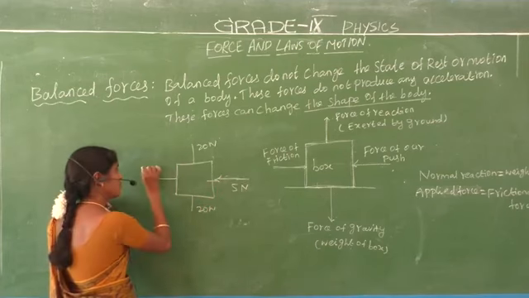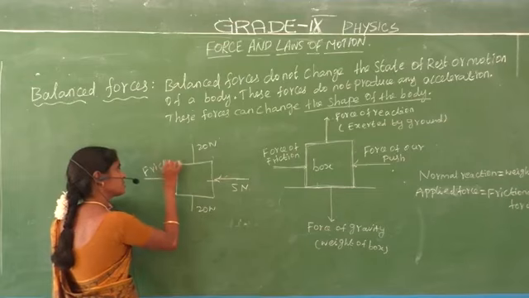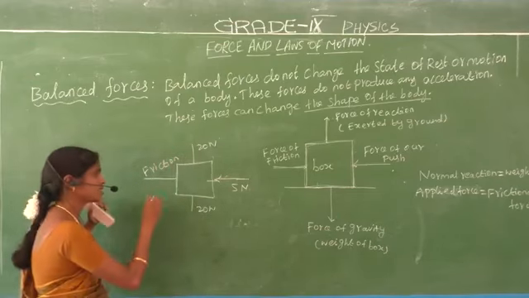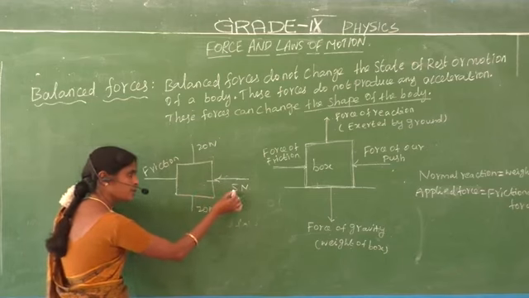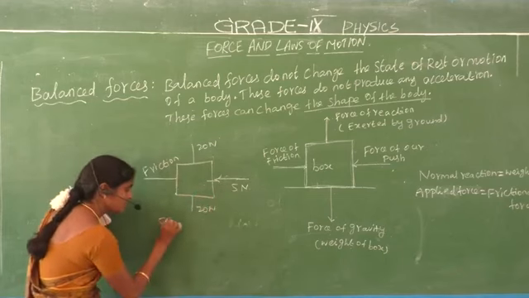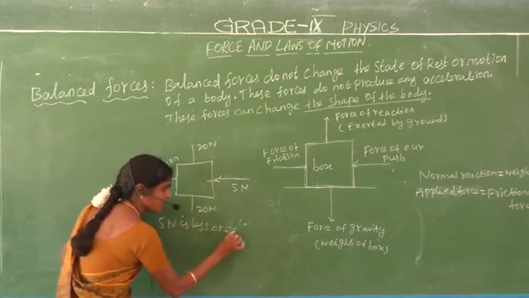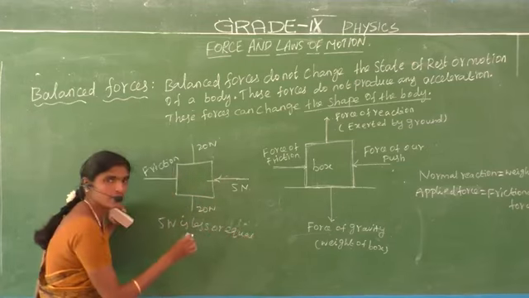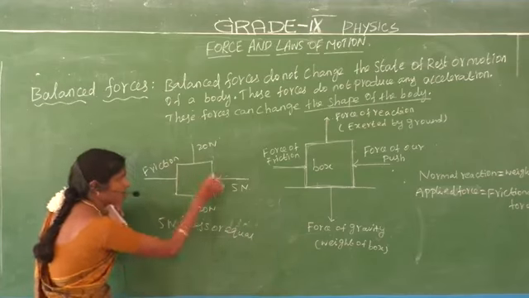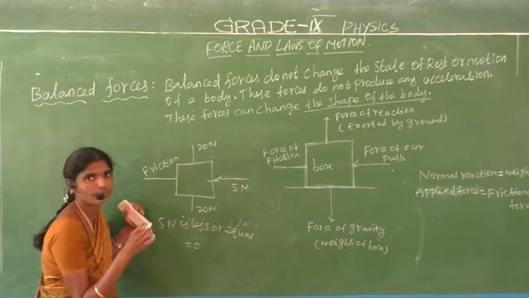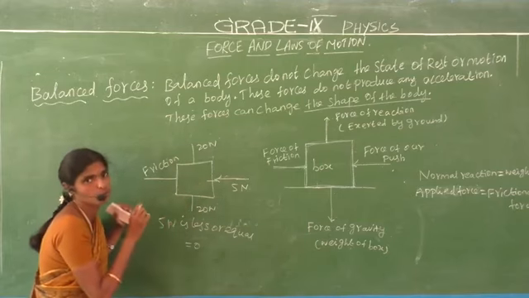Friction forces. We apply the force 5 Newton, which is less than or equal to friction. The object gets resultant force equal to 0. Okay, the box does not move.